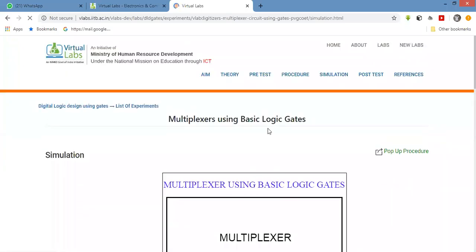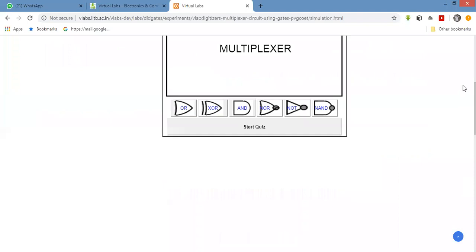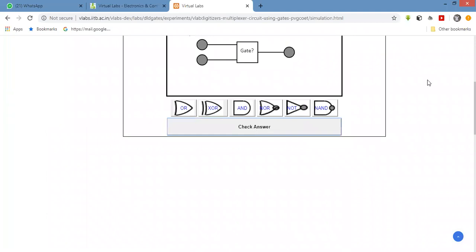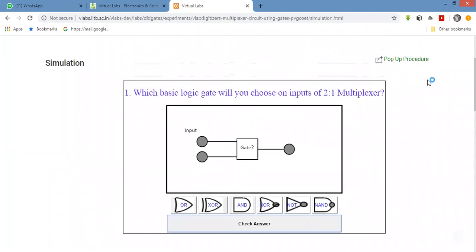Now the actual simulation, see on the screen. Now we have to start the multiplexing. Now what is the question? First question: which basic logic gate will you choose on the inputs of a 2:1 multiplexer? For the 2:1 multiplexer, which basic gate are we going to choose?